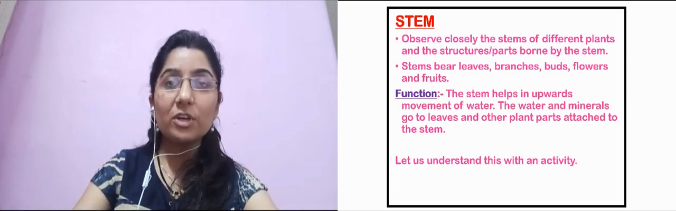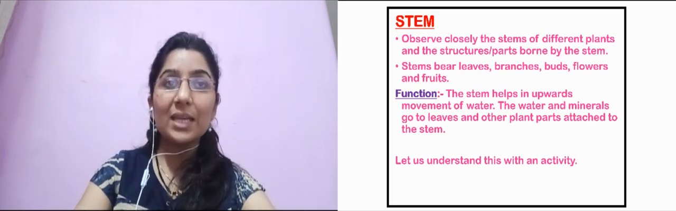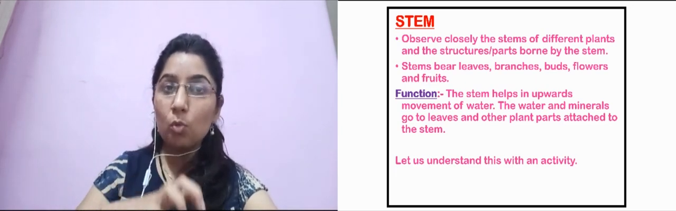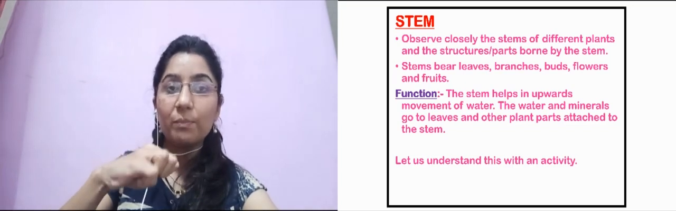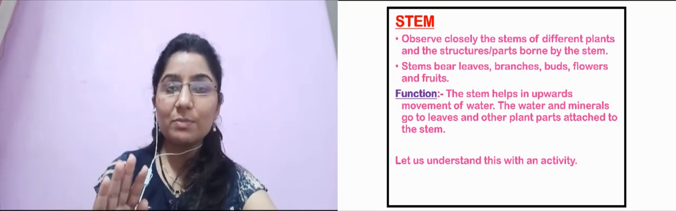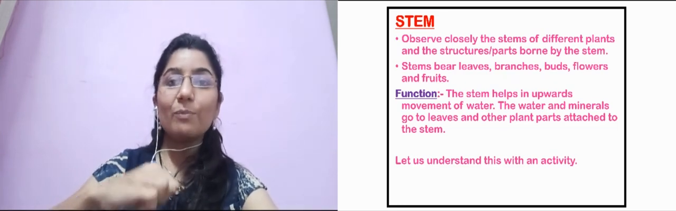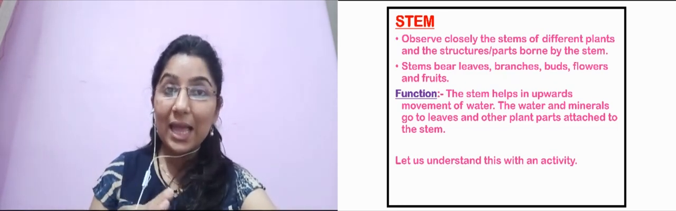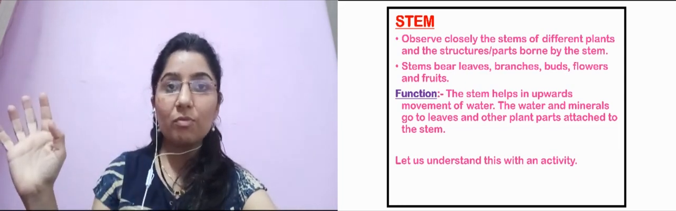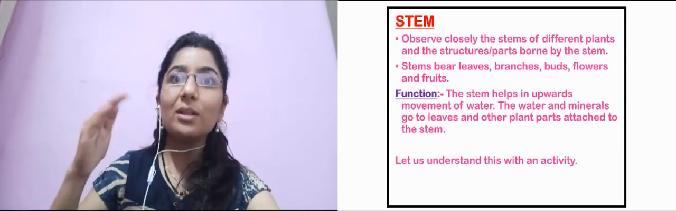Okay, so what are the functions of the stem? The stem will help in the upward movement of water. What does the stem do? Root will absorb the water from the soil. We will see the function of root again, but you know this basic thing, that root absorbs the water from the soil, and that water has to reach the leaves and the flowers and all the parts of the plant. Who will do this? The stem is the midway, no?